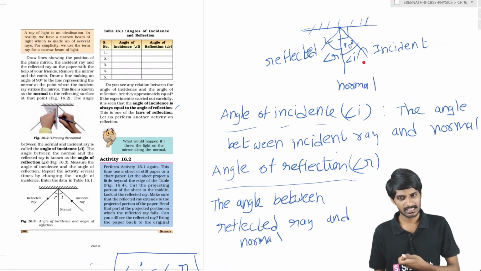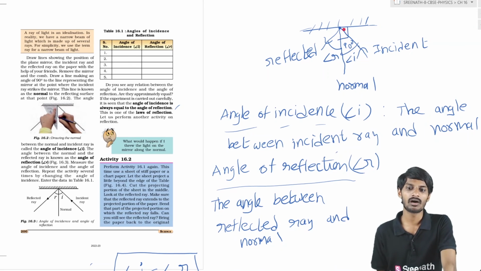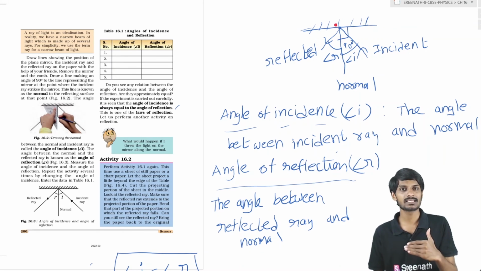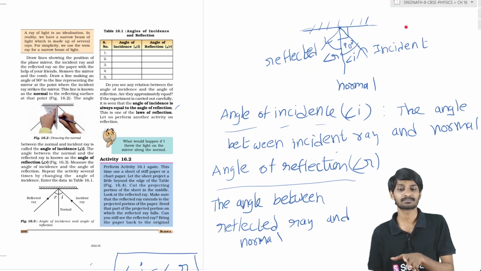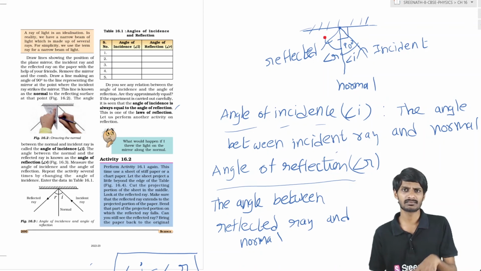Whenever light from a torch, or light from any source, is incident on a plane mirror at some point, we call that the incident ray. After incidence on a plane mirror, whenever it gets reflected back, we call that the reflected ray. And what is the normal? To the plane surface or the mirror, you have to draw a line which is 90 degrees to the plane surface or the mirror. We call that the normal, students.